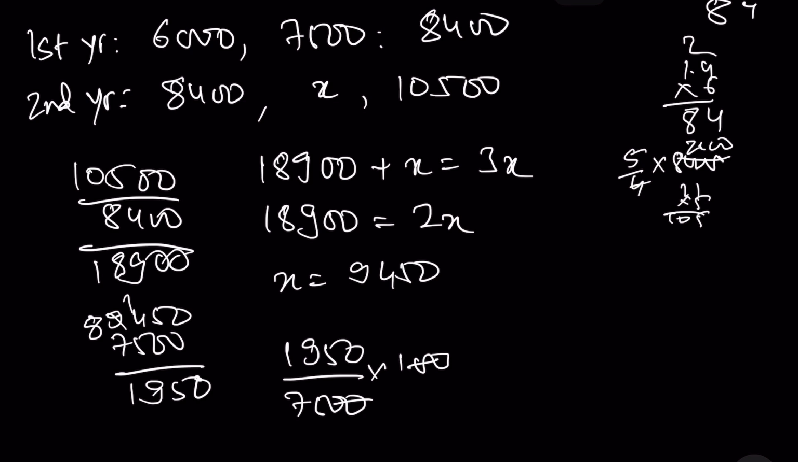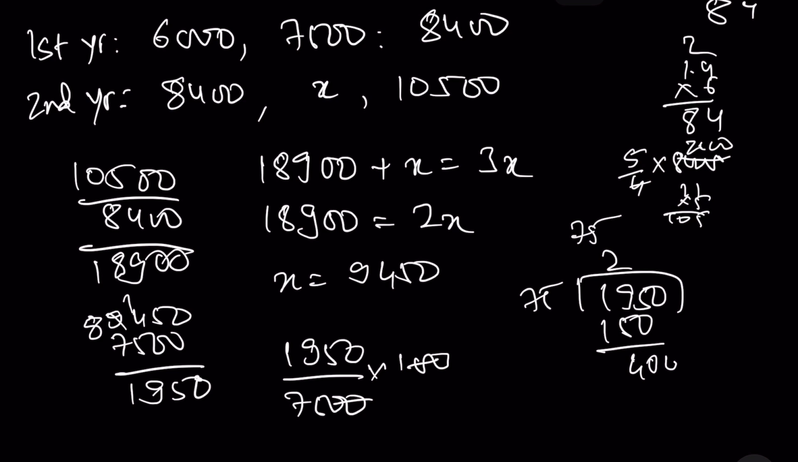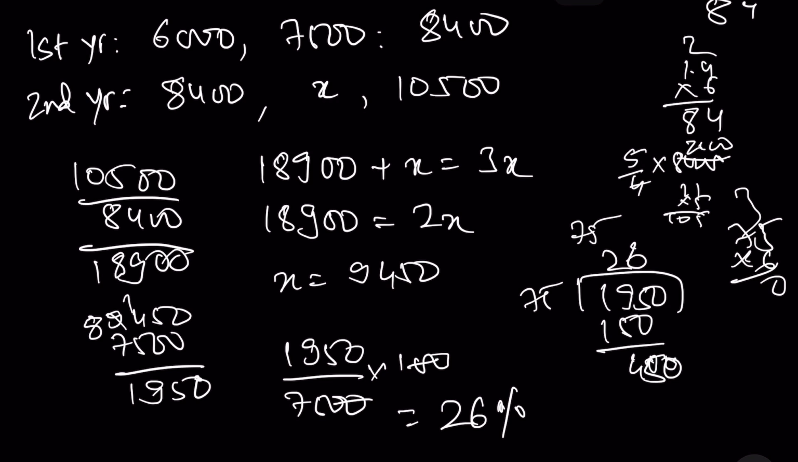Now, if I divide 1950 by 75, 2s are 150, 450, 75 into 6 maybe, हाँ 26. इसका आंसर should be 26%. ठीक है. I'm going to circle this. We're going to come back to this.